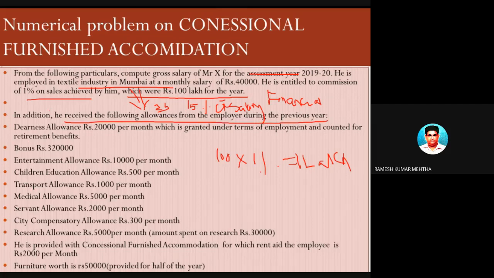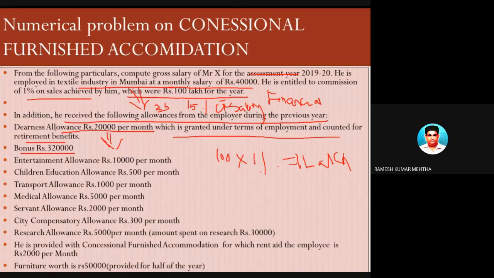Additional information is given. Dearness allowance is 20,000 per month, and this is forming a part of retirement benefits. It is given in the problem that this is granted under terms of employment and is counted for retirement benefits, like gratuity, pension. So DA is taken into account for the calculation of retirement benefits. Number three, monthly basic salary is 40,000 rupees. Bonus for the whole year is 3,20,000 rupees.